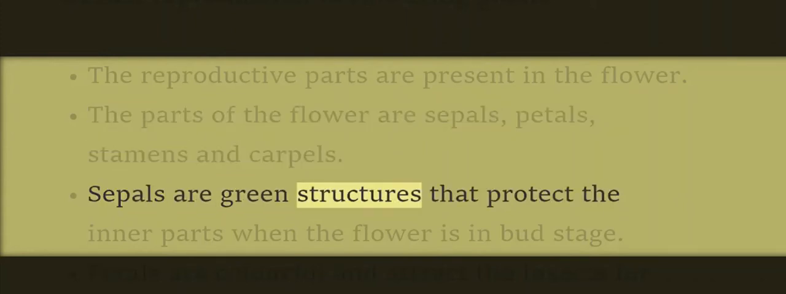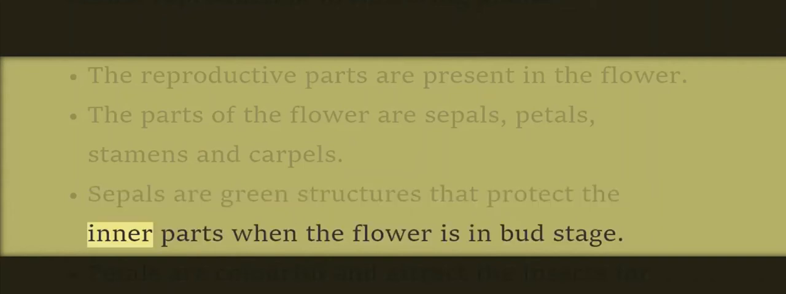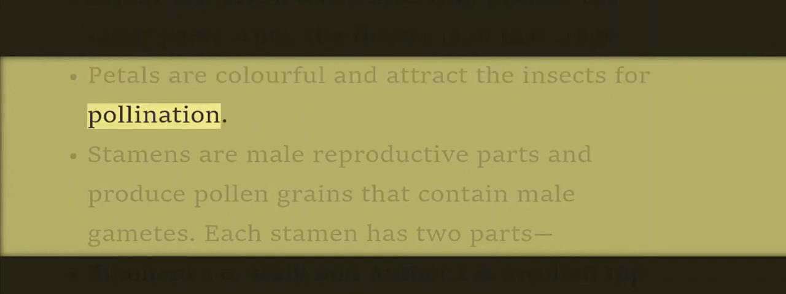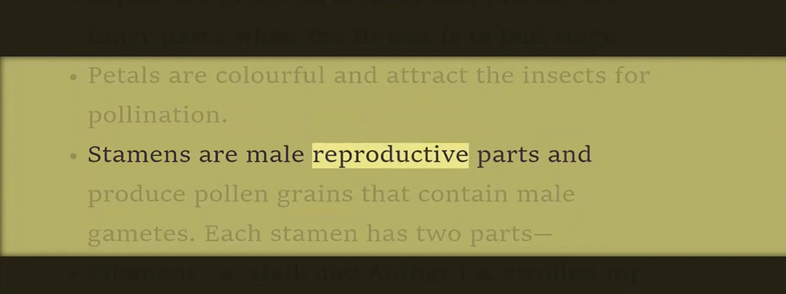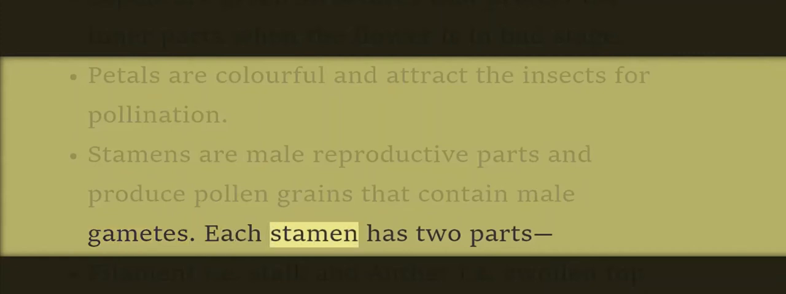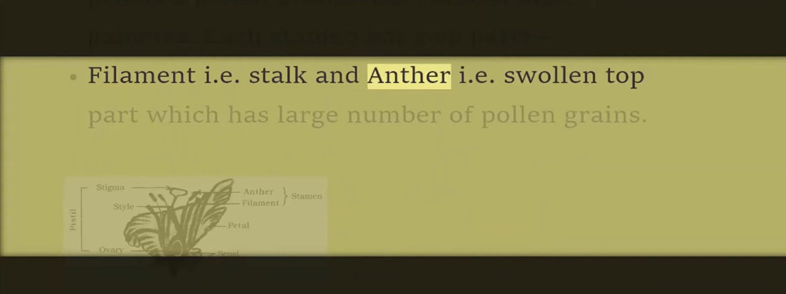Sepals are green structures that protect the inner parts when the flower is in bud stage. Petals are colorful and attract the insects for pollination. Stamens are male reproductive parts and produce pollen grains that contain male gametes. Each stamen has two parts: filament, i.e. stalk, and anther, i.e. swollen top part, which has a large number of pollen grains.